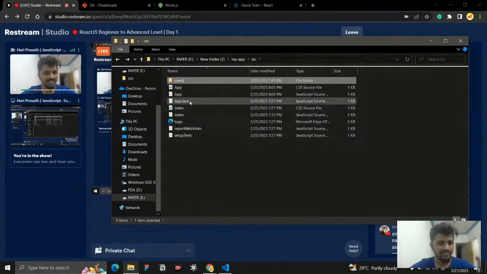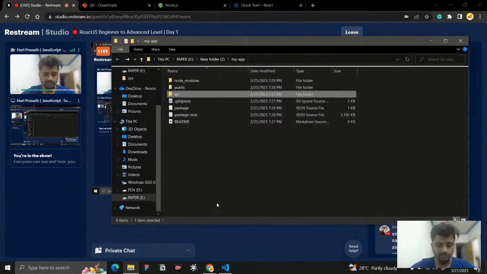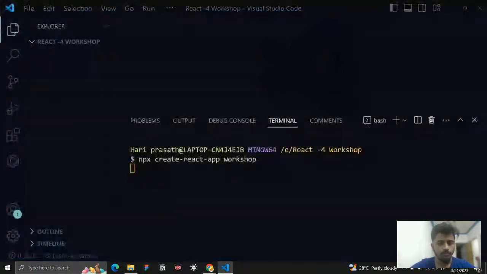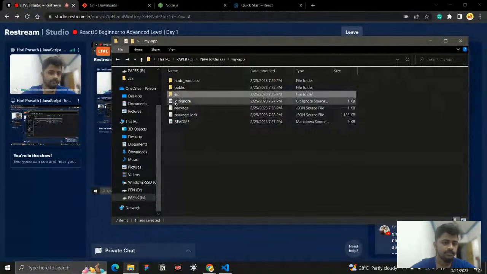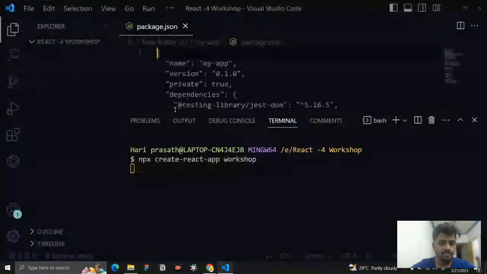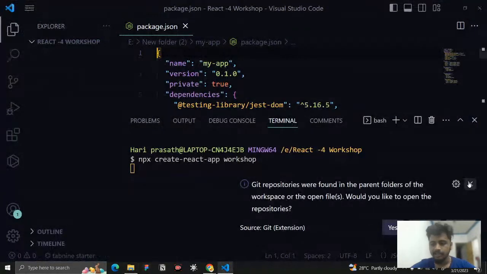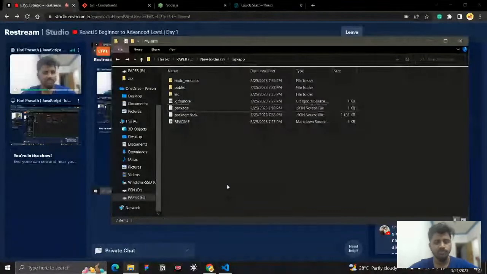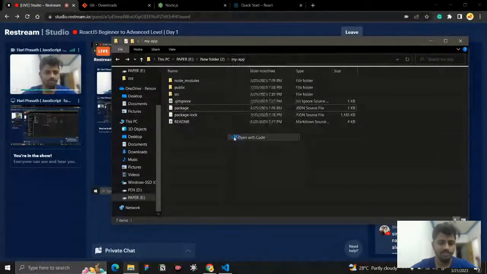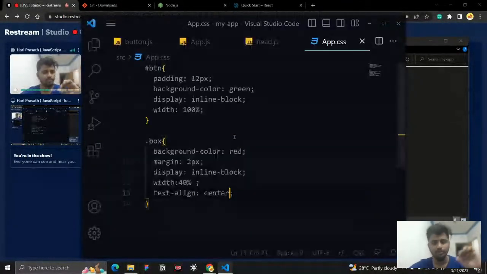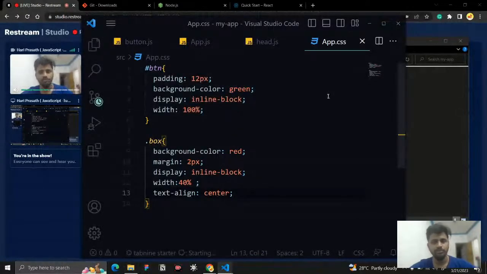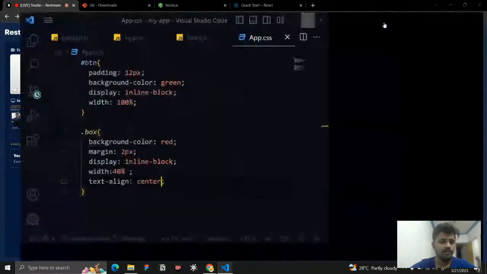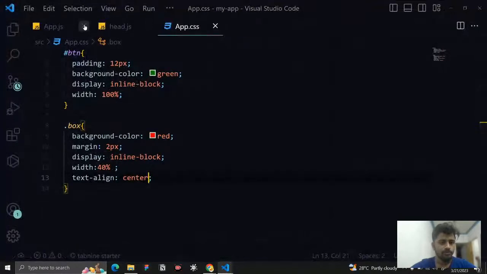Okay, let me see what this file structure is and everything. Okay, it is taking more time to install. And we have this package, and before that, what we can do is, before installing, we can work with this file. We will go and work with this file. Once it is installed, I will show you that one. Because it is taking more time to show, sorry for that. So I am just going to remove everything.